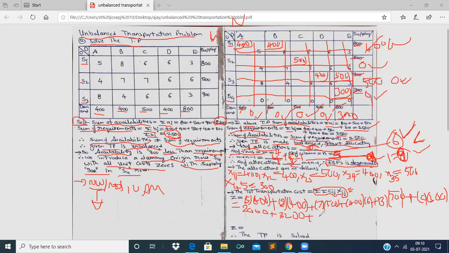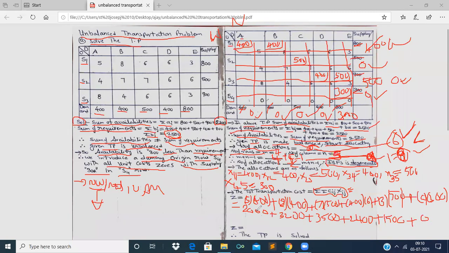Plus 7 fives are 35, 35 followed by 2 zeros, that is 3500. And next 4 sixes are 24, 24 followed by 2 zeros, that is 2400. 3 fives are 15, 15 followed by 2 zeros, that is 1500. Plus 0 into 300 is 0.